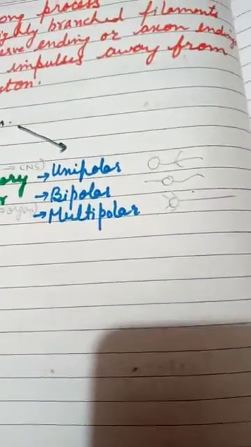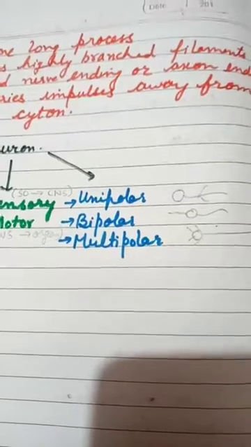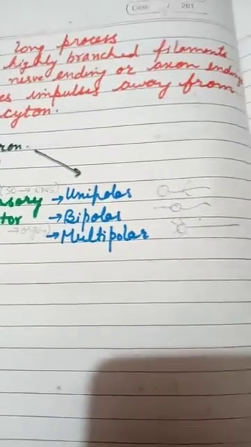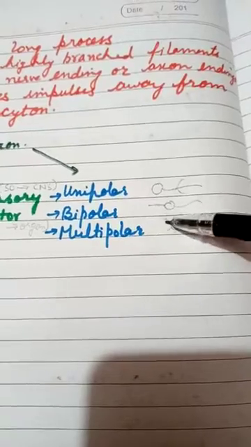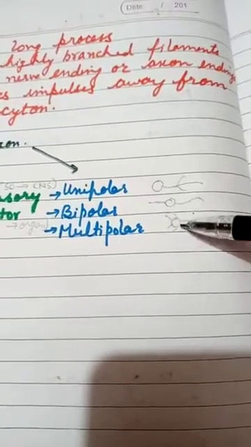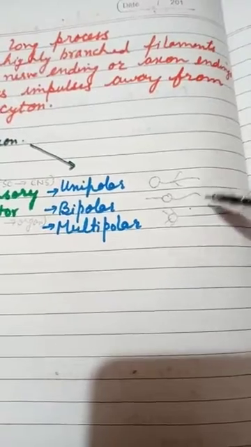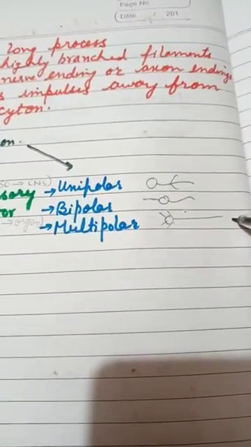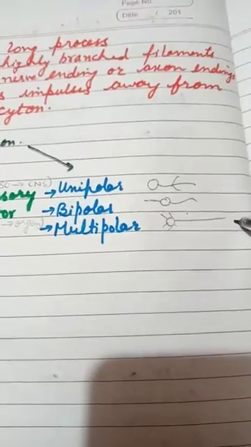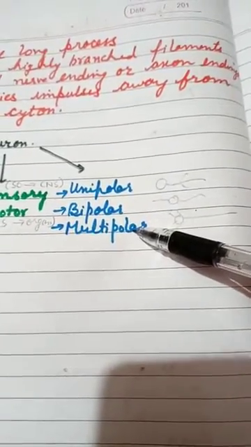Multipolar: maximum of our neurons are multipolar, as we have seen in the diagram, which is of a multipolar neuron. The cell body is there, many highly branched processes are there which are known as dendrites, and a long axon is there. This type of neuron is known as a multipolar neuron.